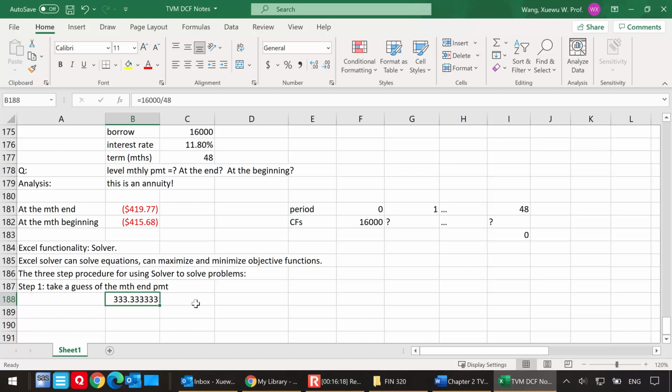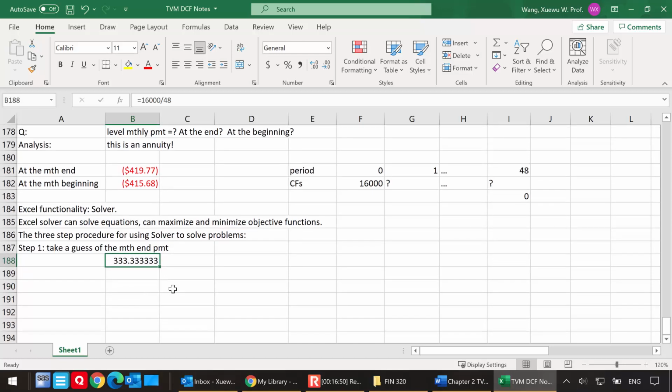If the interest rate is zero, like you may have seen from the TV commercials that say 0% APR financing, if the interest rate is artificially set to zero, then yes, if you pay $333.33 48 times, you're going to pay off 16,000. But we know the answer is not correct in this case because you're paying 11.8% interest per year. So you're underpaying. Nonetheless, I'm going to take this as my guess.